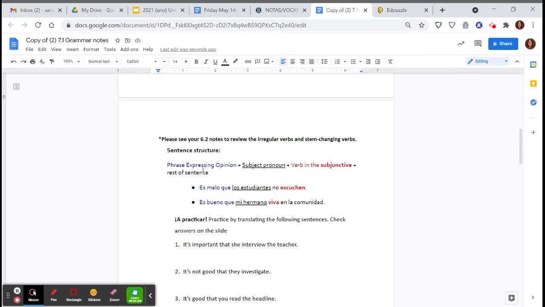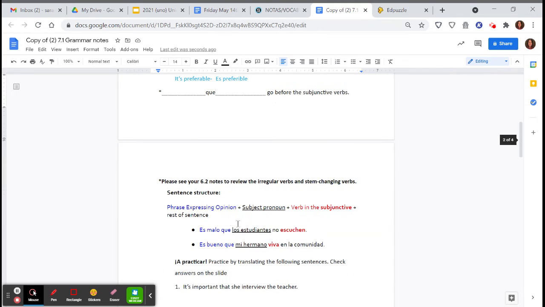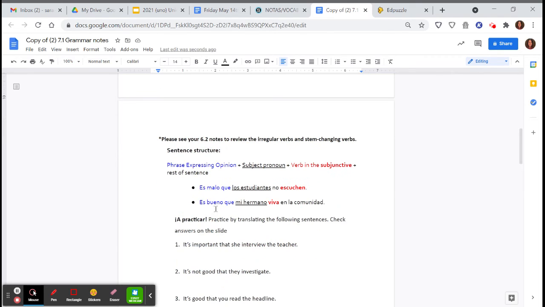So our phrase expressing opinion goes first. For example, like es malo, es bueno, es importante, that goes first. Then our subject pronoun, and then the verb in the subjunctive, and then the rest of the sentence if we have anything else we're communicating.